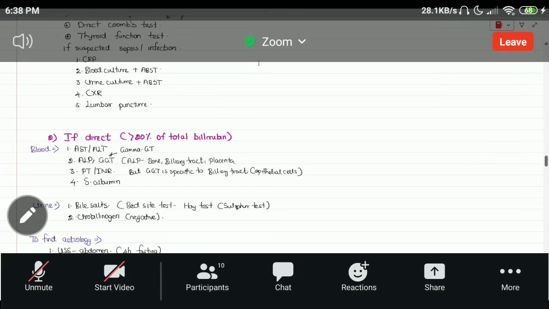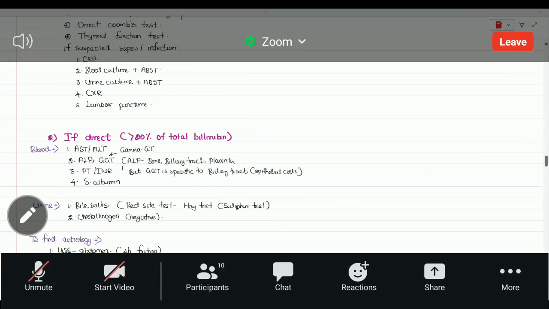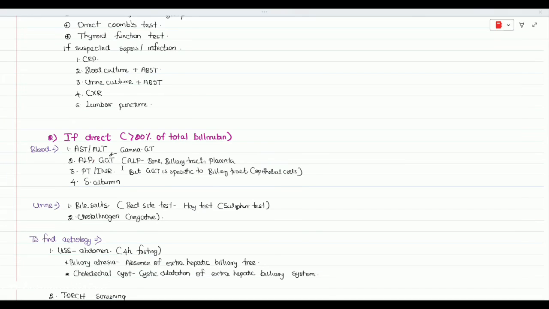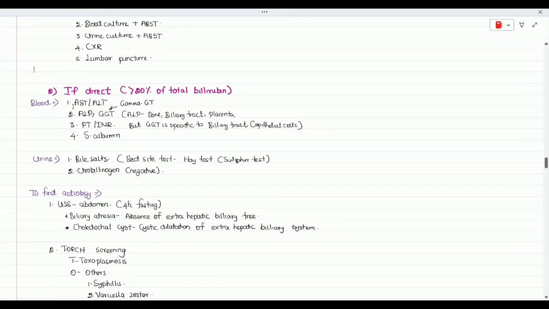Yes, we can hear. So if the direct bilirubin percentage is more than 20% of the total bilirubin, that is called direct bilirubinemia. You have to remember it, because there are some MCQs, even in medicine, asking about this 20% cutoff. You have to calculate the percentage and find out whether it is direct or indirect. So this is very, very important. Just remember it.